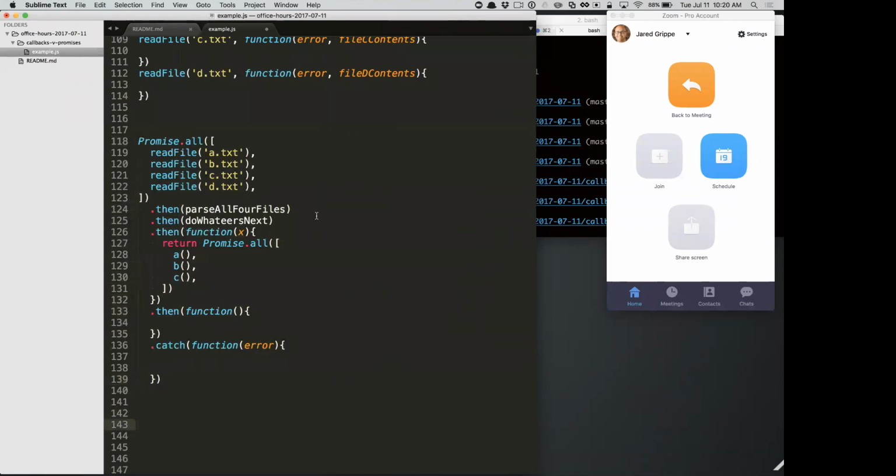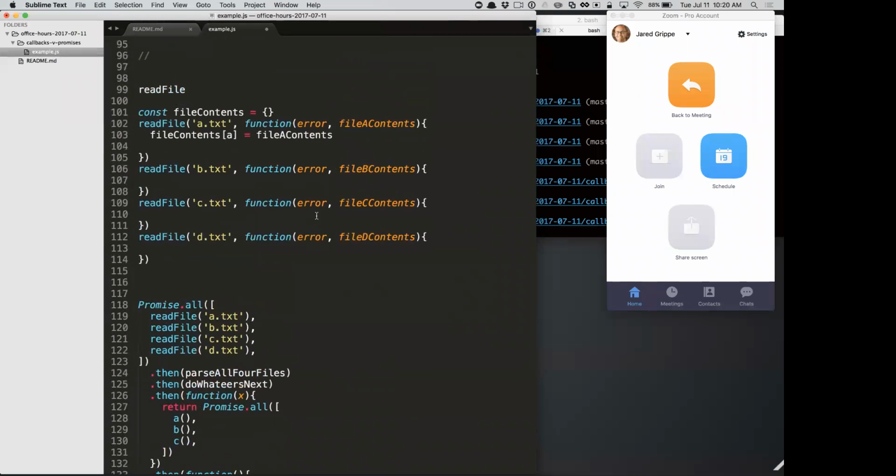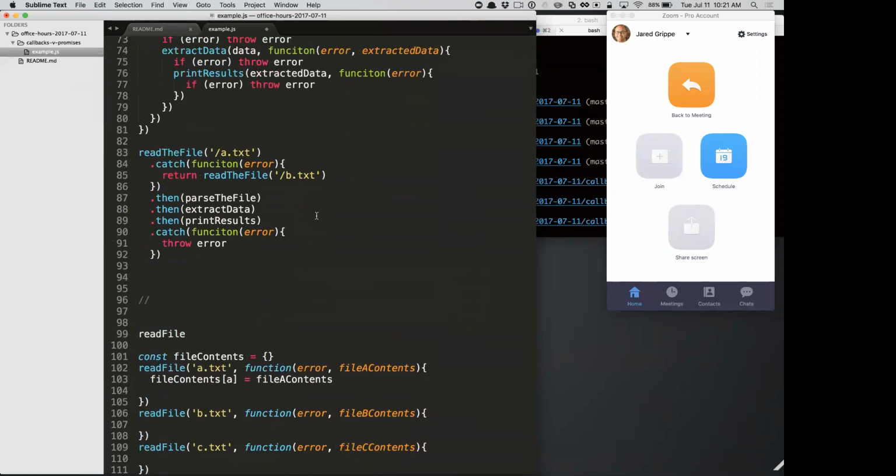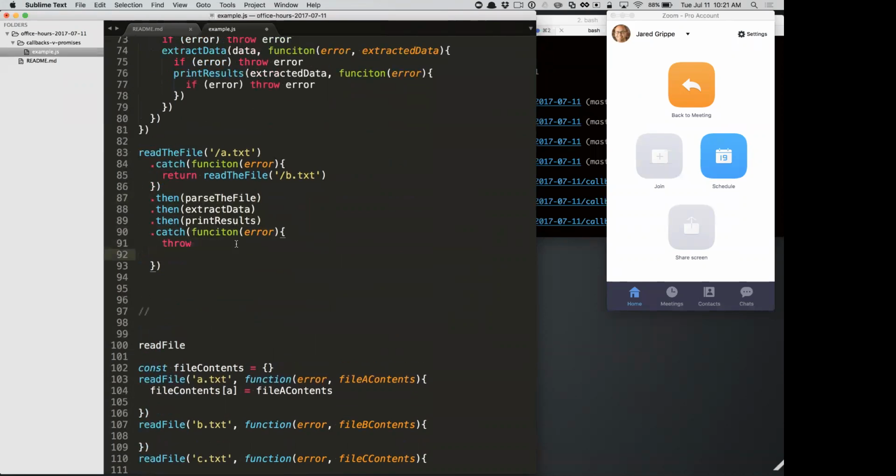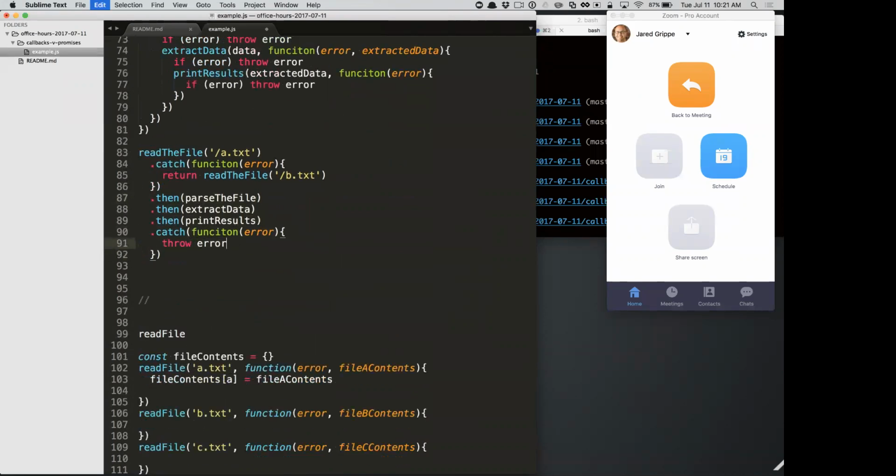Can I what now? To this part here? Yeah. If you get an error at any one of those promises, it tosses it down to the catch. Everything else stops, right? These things will never get run. So if an error happened in parse the file and we're handling it here, even if we return here to keep going, which there is nothing left to do, but if we did, these things will never happen because we skipped them, right?